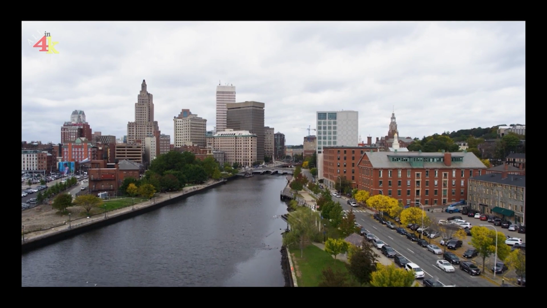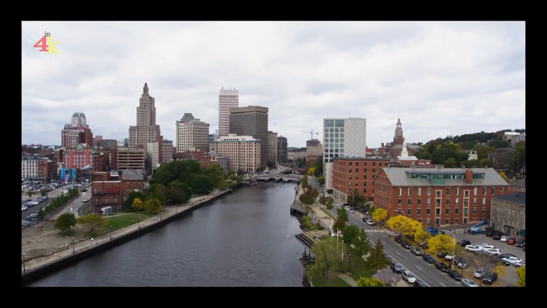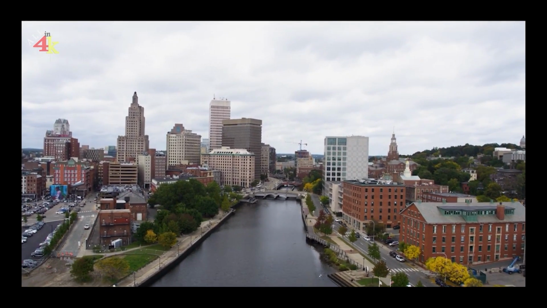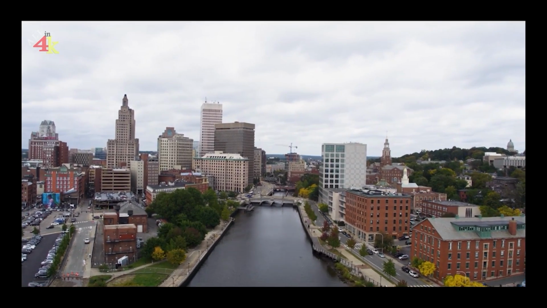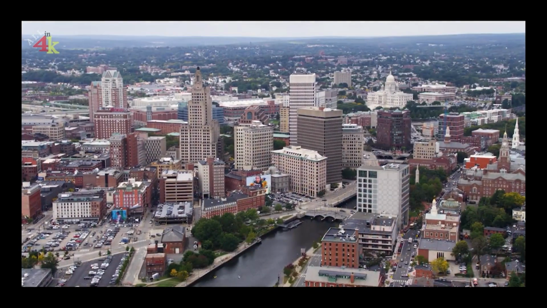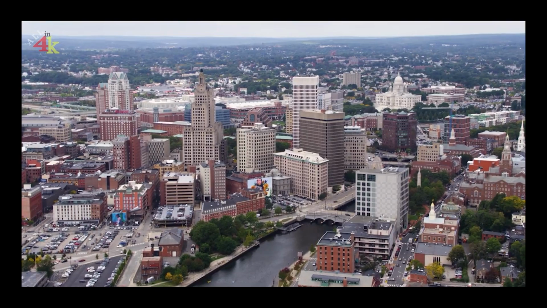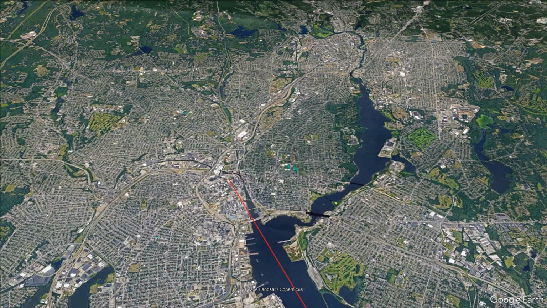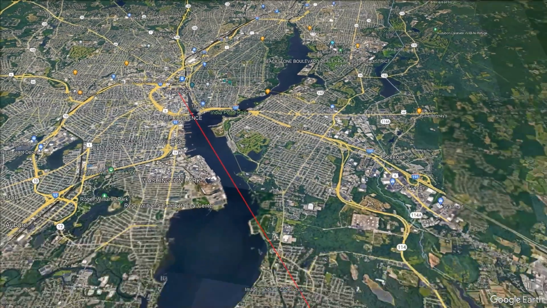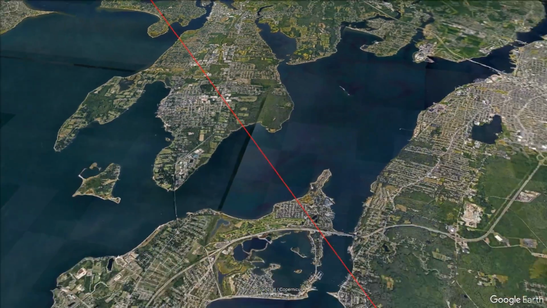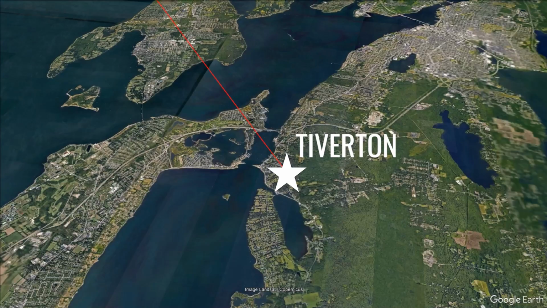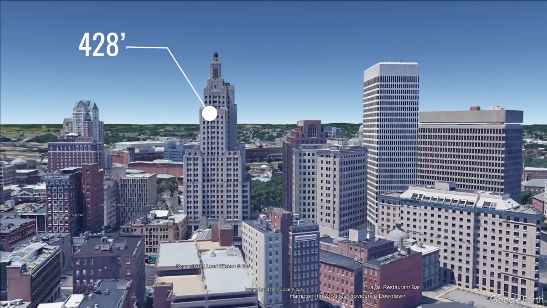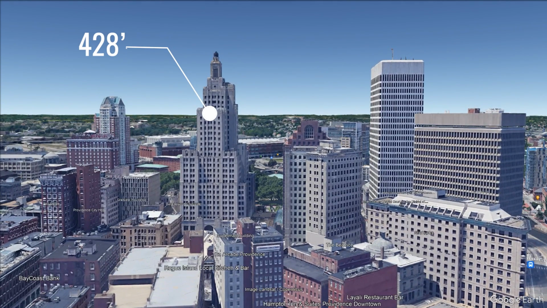Our most important clue relates to the location of the skyscrapers relative to the size of the Griffin House. A realistic location would have the skyscrapers be a similar size and in a similar order as viewed in the show. From this, we can significantly narrow down the location of Quahog to a few areas. Right off the bat, we can eliminate Tiverton because it is too far from Providence. It's over 17 miles away. The Superman building is only 428 feet tall, so it is too far away to see from directly above one's house.